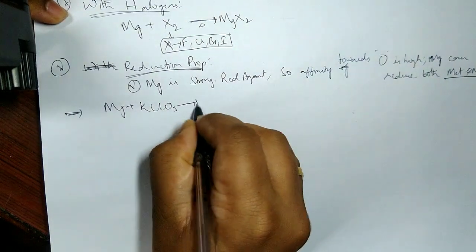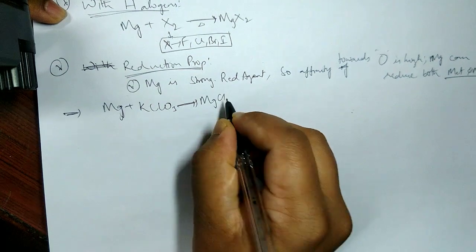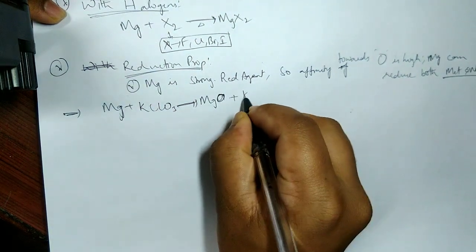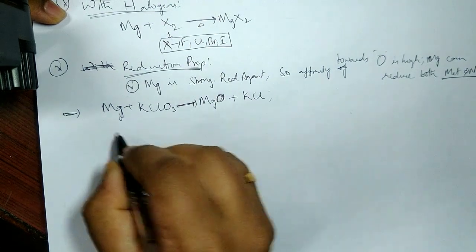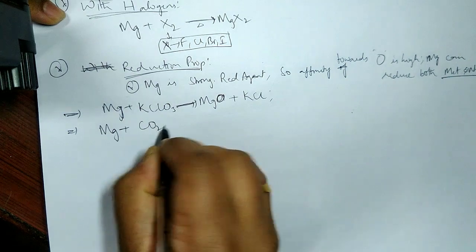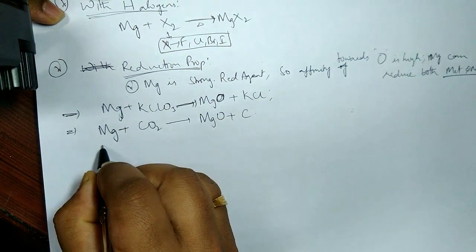Let me give an example of a metal compound first. Mg plus KClO3 forms magnesium oxide plus KCl. And with respect to non-metals, if I say for example carbon dioxide, it forms magnesium oxide plus carbon.